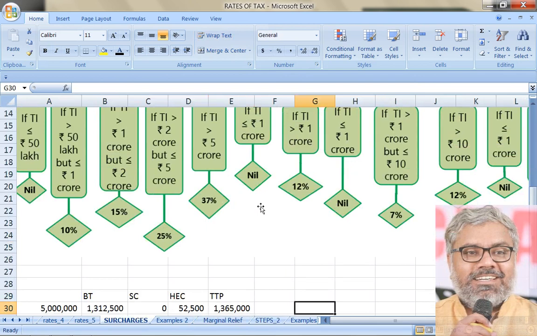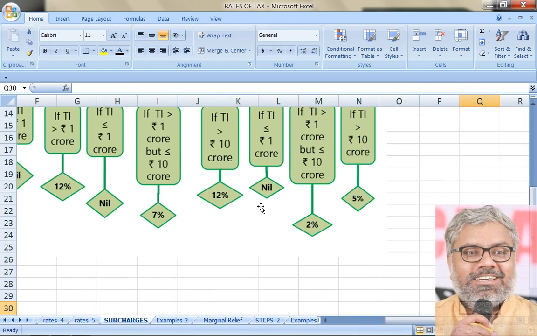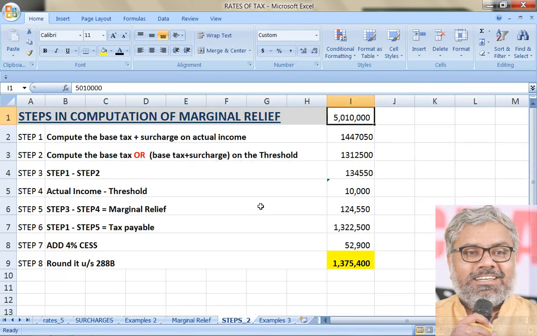So 1, 2, 3, 4, 5, 6, 7, 8, 9 cases are possible here easily in relation to marginal relief. All 9 cases we are not going to do, but any other special case also we can try to do separately. Say other type of SSEs, let us try. For individuals it will take more time also, naturally, because you have to calculate the incomes carefully.